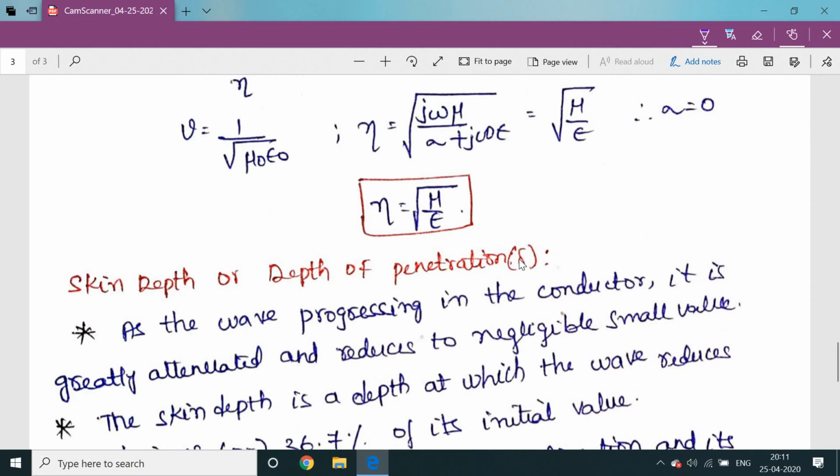The movement of these charges generally constitutes an alternating electric current. So the decline of this current density versus depth is known as skin depth. In simple words, when the wave is propagating in the conductor, it is greatly attenuated and finally reduces to a very small value.